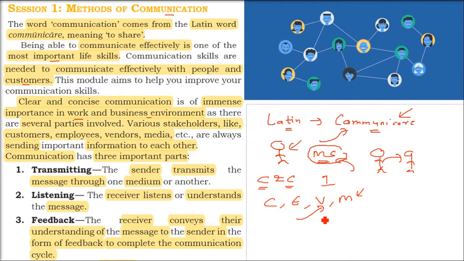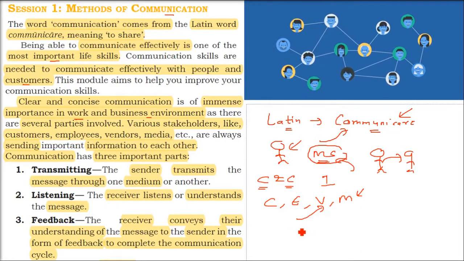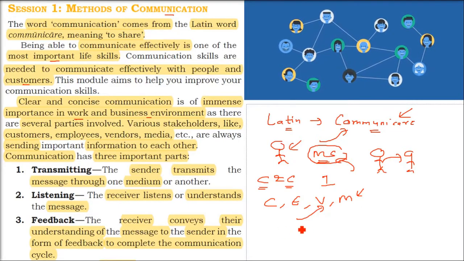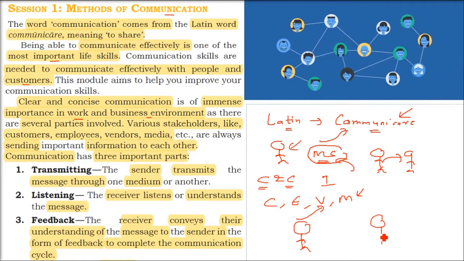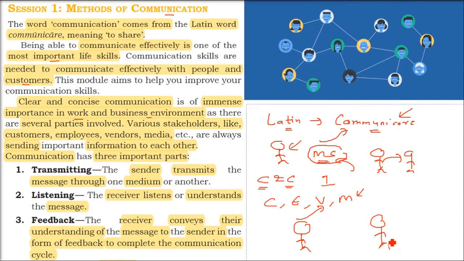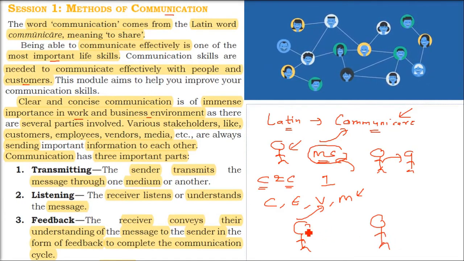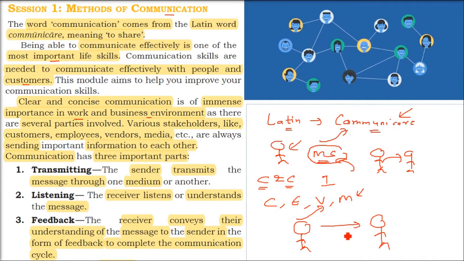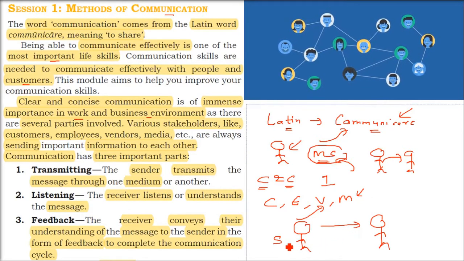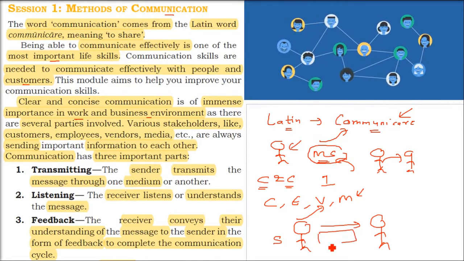So, there are three important parts of communication. First is transmitting. For example, let us take two parties, two people. The first one transmits, and he may be called a sender.